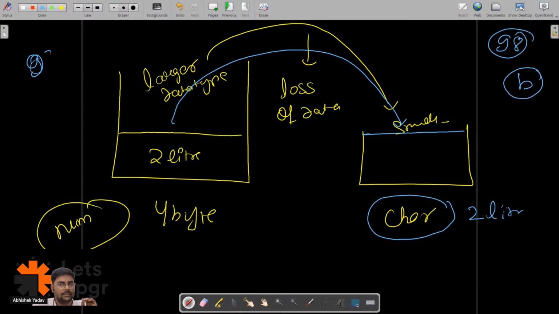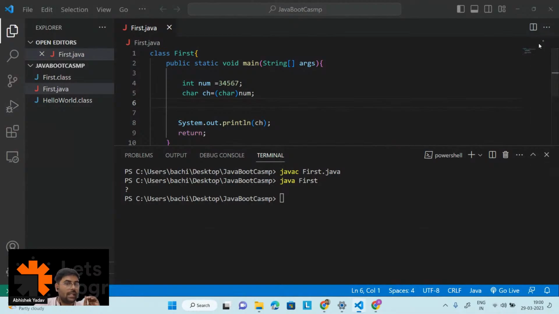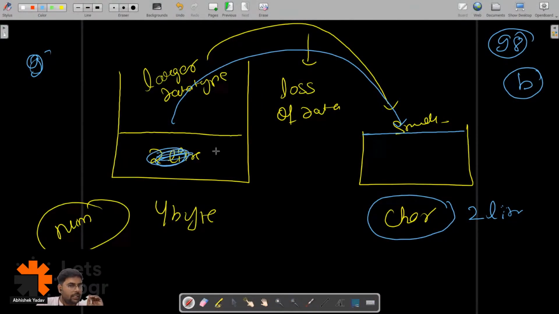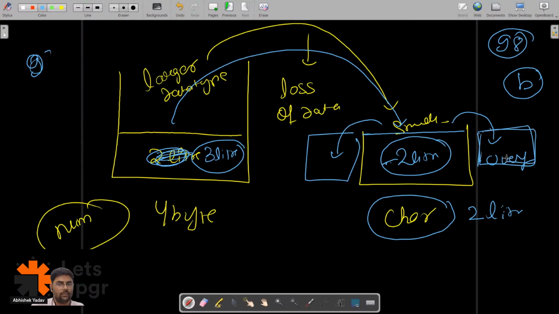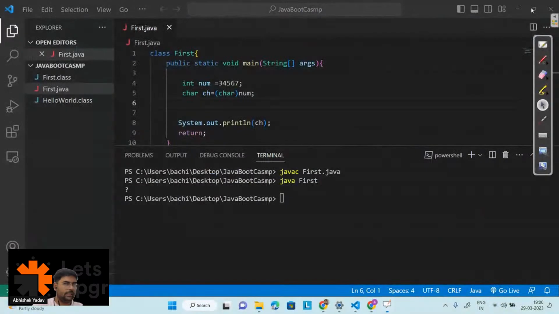But when I'm trying to store a larger value, then what is happening? Here I am not having 2 liters of water, it is more than 2 liters. Let's assume it has 3 liters of water. So what is happening? I am transferring the data, 2 liters of water is getting stored, 1 liter of water is overflowed, okay, overflow. I am getting the answer, but I am getting some garbage value because there is a loss of data here, right? And if I run the program again and again, I will get the same garbage value, right?